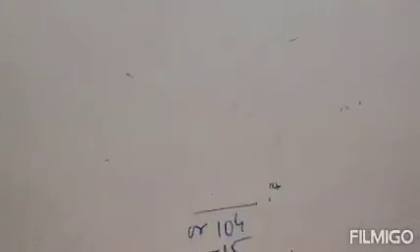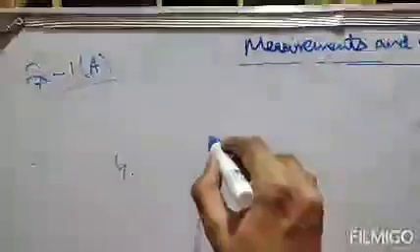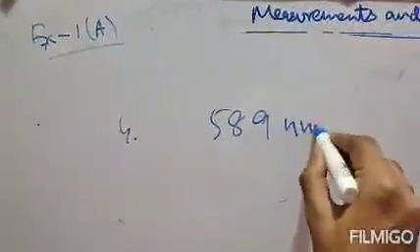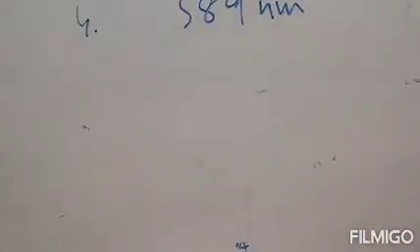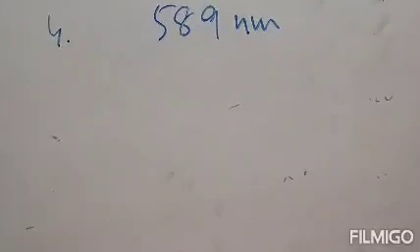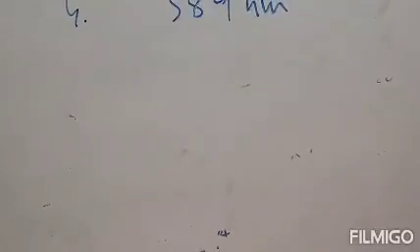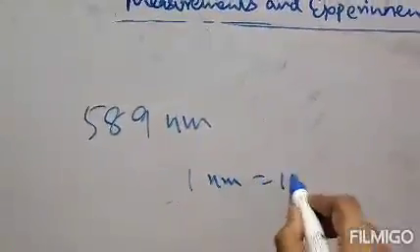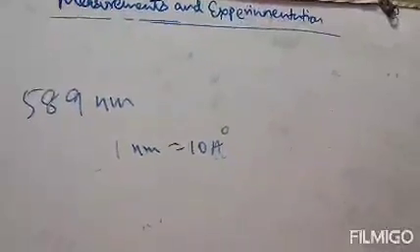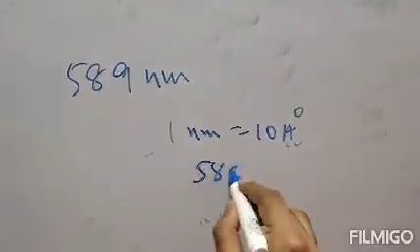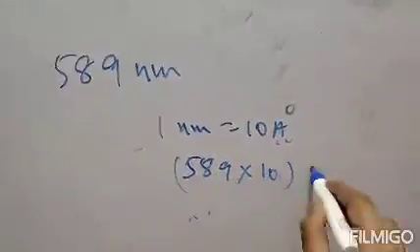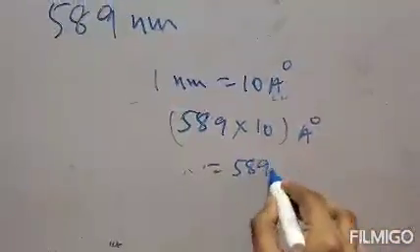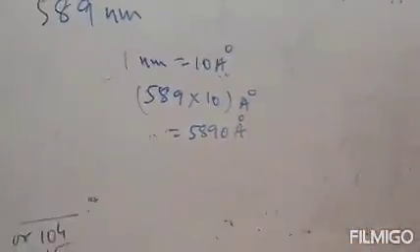Next, question number 4 says, the wavelength of light is 589 nanometer. What is its wavelength in angstrom? We have to represent the wavelength of this light in angstrom. Now we know that 1 nanometer is equal to 10 angstrom. So 589 nanometer will be equal to 589 into 10 angstrom. That means 5890 angstrom. Clear?